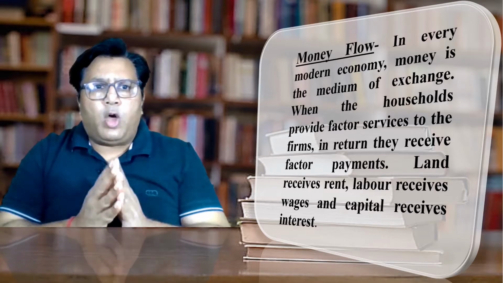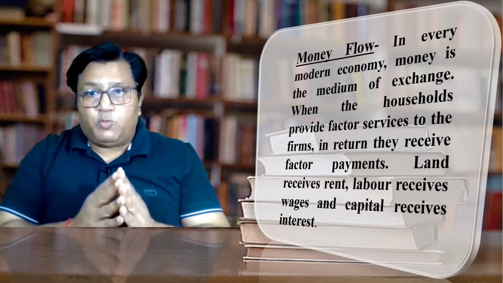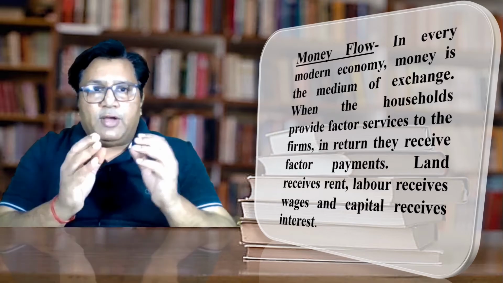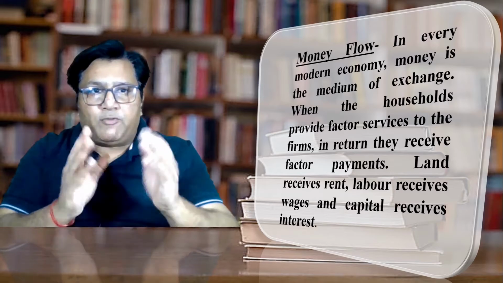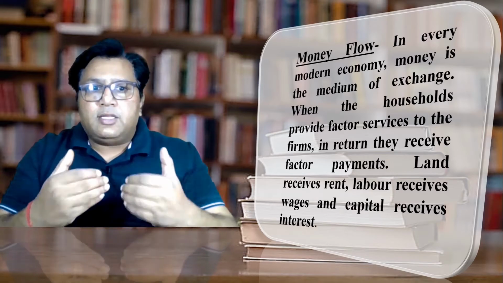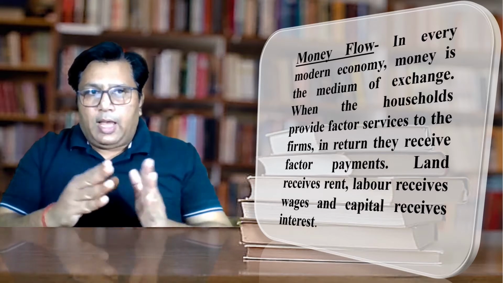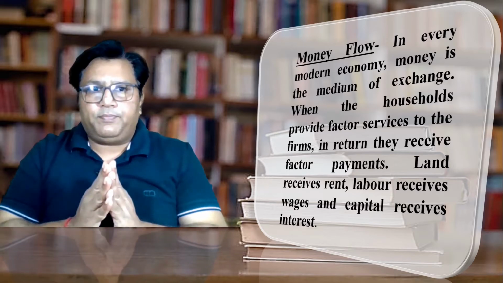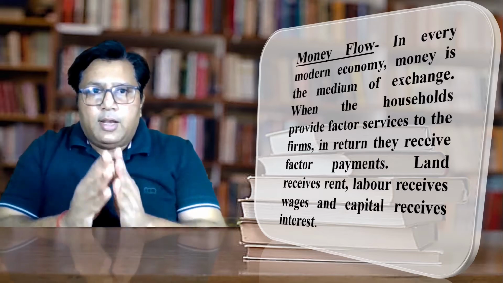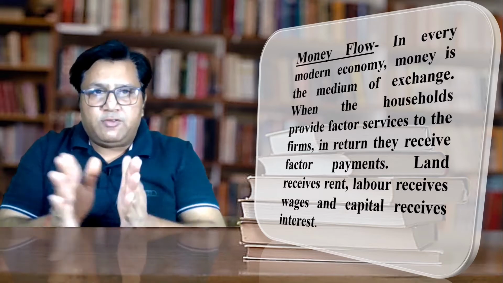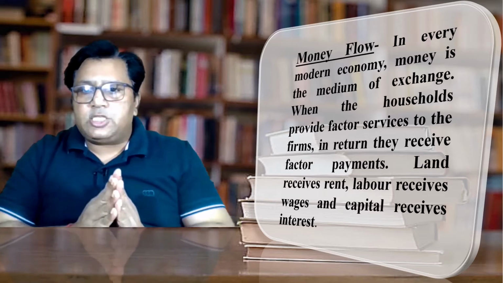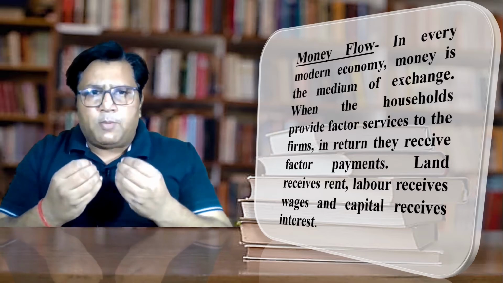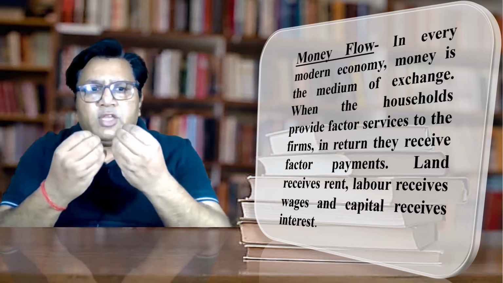In every modern economy, we know that money is a medium of exchange. What is the medium of exchange in today's society? Money is the medium of exchange. When the household provides factor services to the firm, in return they get the factor payment. I mean, the household provides services, and in return for the services they get money. Land receives rent, labor receives wages, capital receives interest, and entrepreneurship receives profit. In other words, the household receives money income in return for their factor services.